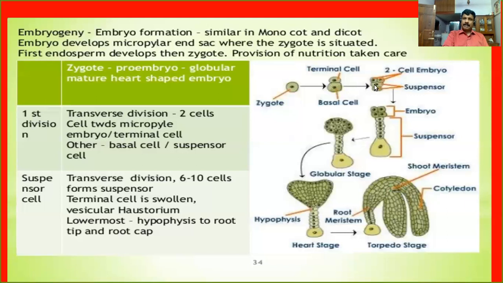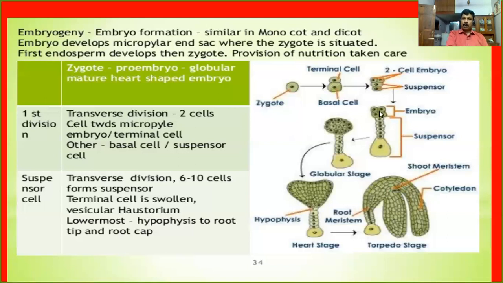The basal cell undergoes continuous mitotic division, meaning transverse division, to form a 6 to 10 celled structure called a suspensor. This is the small apical cell or terminal cell. It also divides by mitotic division to give rise to a pro-embryo.